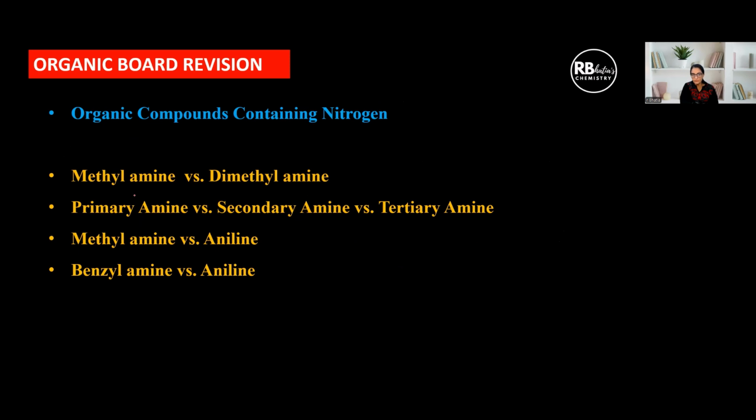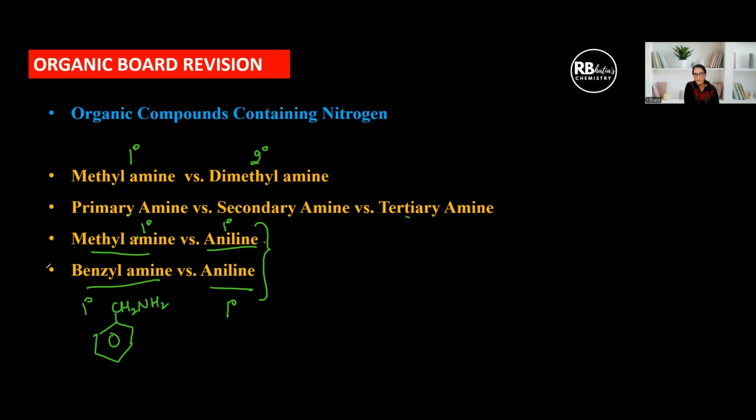Organic compounds containing nitrogen. So what are the differences? This is methylamine, dimethylamine. This is a primary amine. This is a secondary amine. Again, primary, secondary, tertiary amine. Any example they can ask you. This is methylamine versus aniline. That means we can use here, in this case, azo dye test. Why? Because this is an aromatic amine and this is an aliphatic amine, although both are primary. Benzylamine and aniline is also similar. Benzylamine is C6H5CH2NH2. So this is also a normal primary amine and this is aromatic amine. So for both these, we can use the azo dye test.